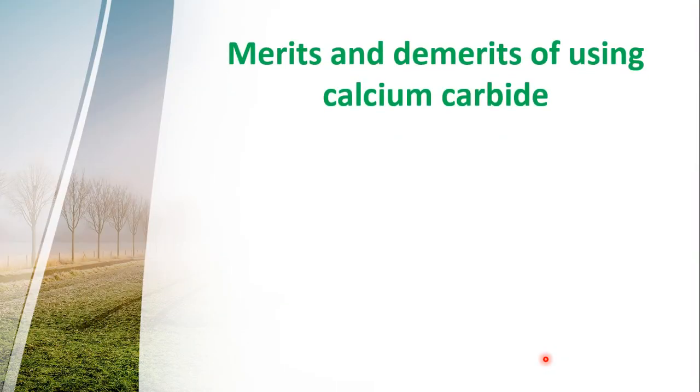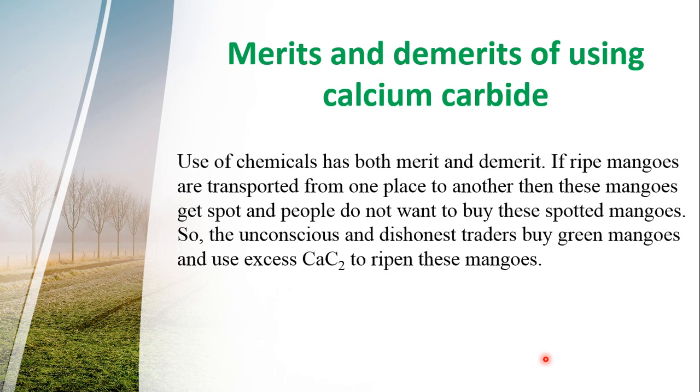Merits and demerits of using calcium carbide. Calcium carbide is a very harmful chemical for our health. But why is it used to ripen the fruits? Use of chemicals has both merit and demerit. If ripe mangoes are transported from one place to another, then these mangoes get spotted and people do not want to buy these spotted mangoes.